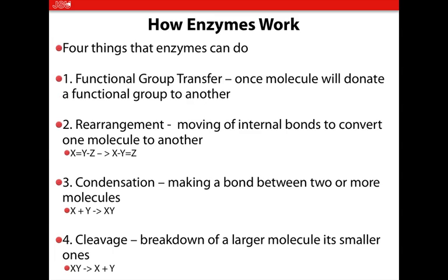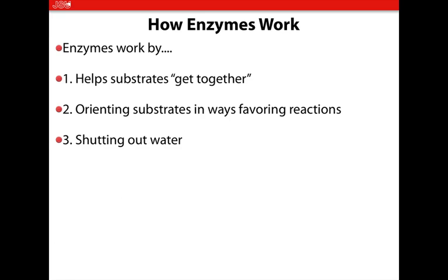How an enzyme works. You have functional group transfers. We talked about all these in class. A rearrangement, condensation, and a cleavage. You can read that. But we talked about that in detail in class and actually drew something on the board about that. How enzymes work, and this is the secret of them, is they help substrates get together. Okay, and they orientate those substrates and the active site in such a way that they will react rapidly.